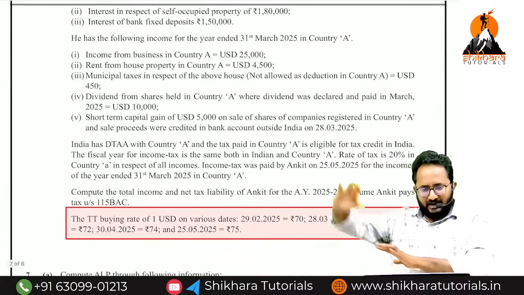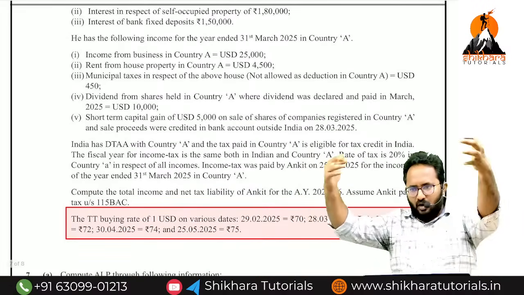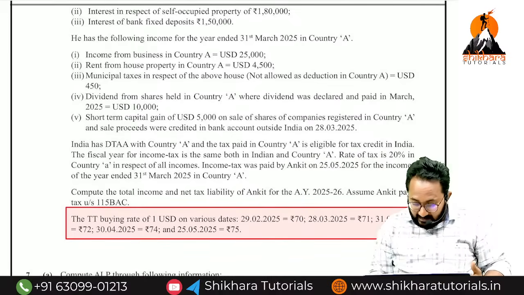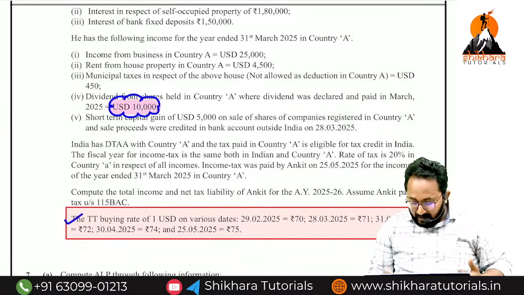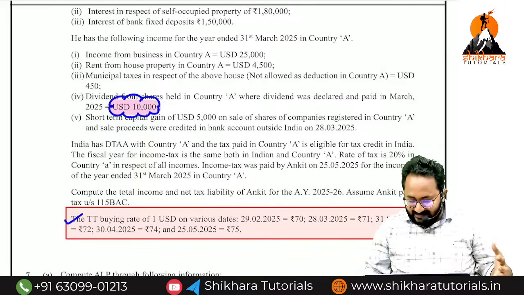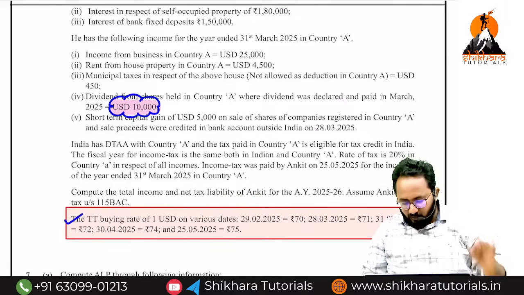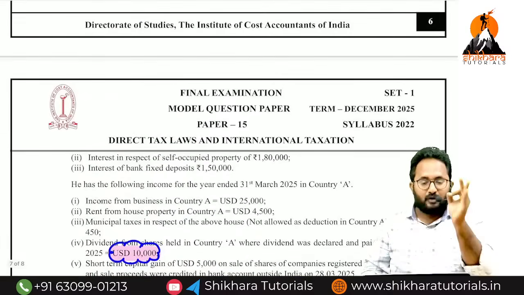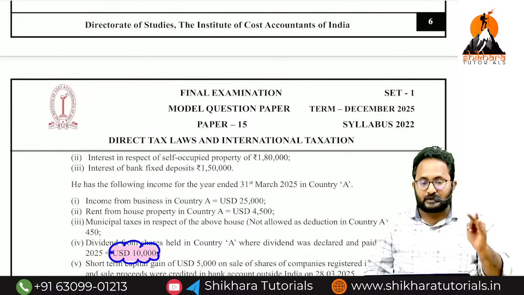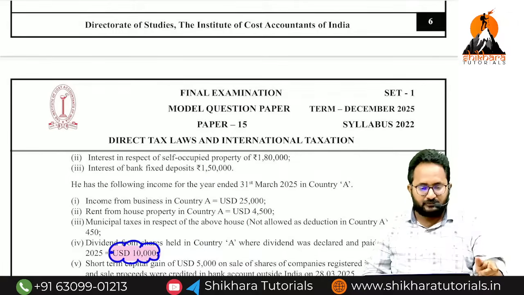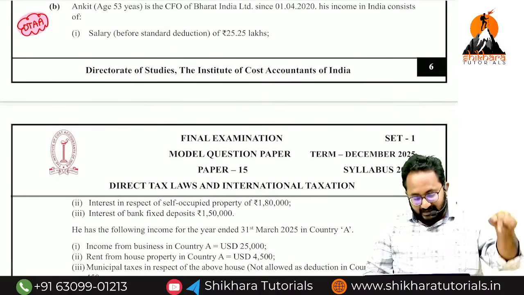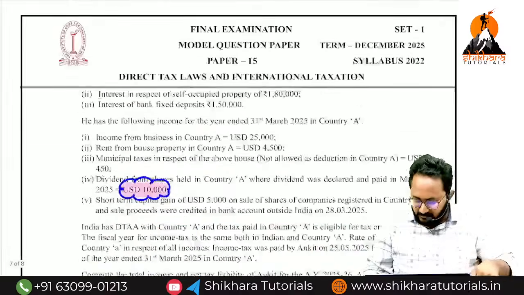Normally, if you have foreign income, in all our questions they are given in Indian currency only. If they are given in a foreign currency, how do we convert this foreign currency into Indian rupees? We have different currency rates in the regular batch and in the EVO batch. I covered a detailed theory on how to convert the foreign income into Indian rupees for calculating the relief. And in our ICMAI workbook also we have a question. In our workbook also a similar question we have.